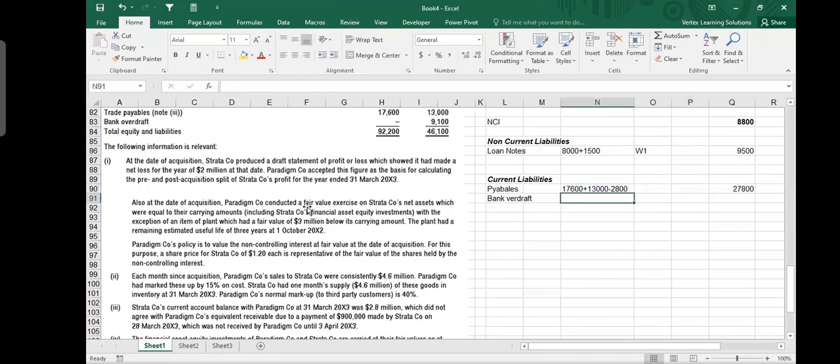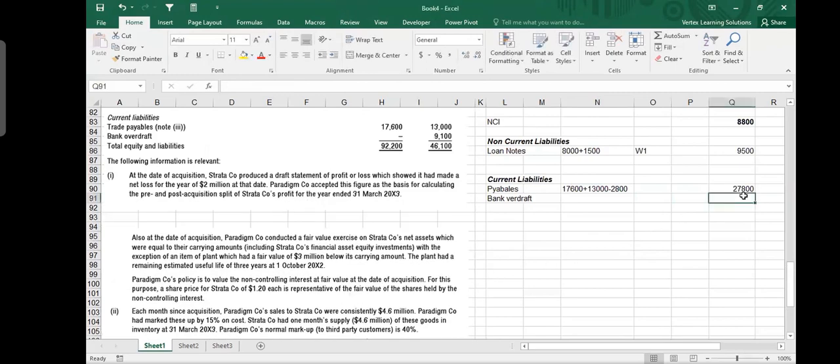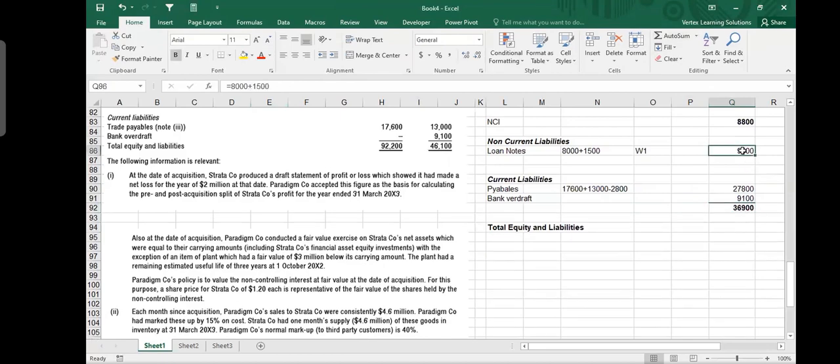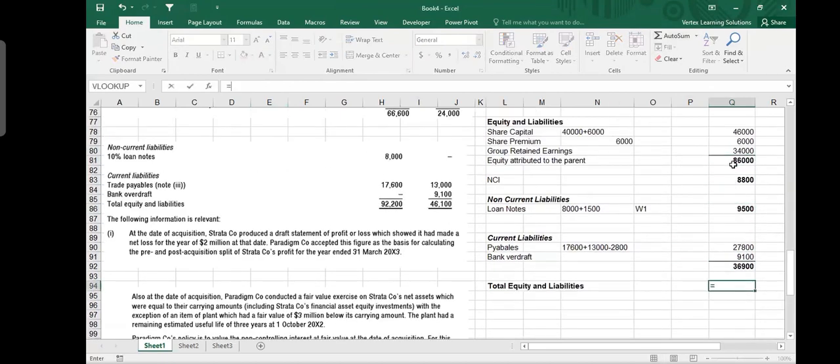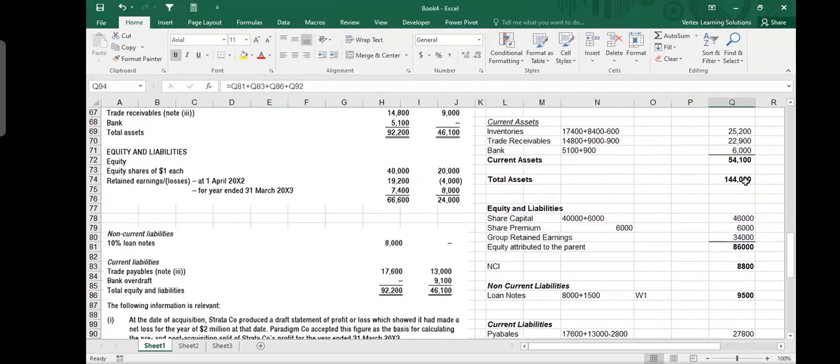And then what is your bank overdraft? Bank overdraft is just 9.1 here. And we make a total of total equity and liabilities. Let's make a total of this number. This is my current liabilities, this is non-current liabilities, this is equity. So we take equity of the parent plus non-controlling interest plus non-current liabilities plus current liabilities. It gives you 141,200. And here it was 144,000.